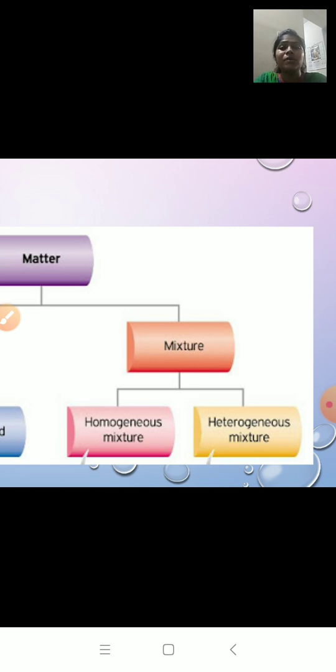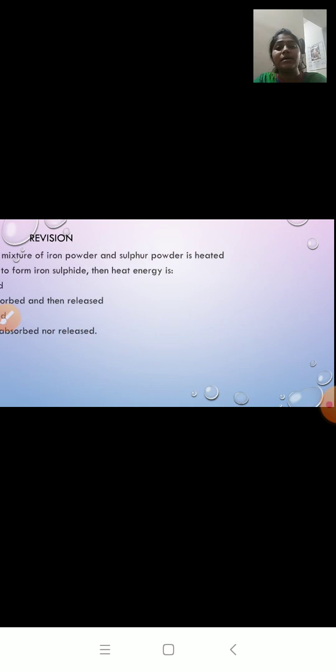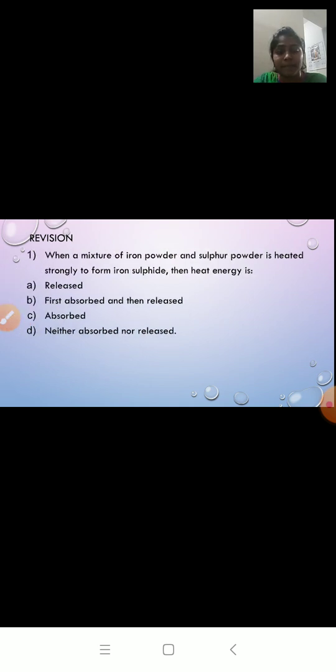We even learnt about solution, colloids and suspension. Colloids and suspension are examples of heterogeneous mixtures, and solutions are examples of homogeneous mixtures. Okay. Now let us start with the revision questions.